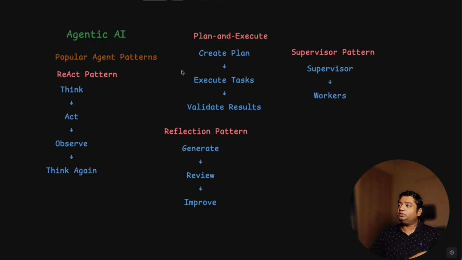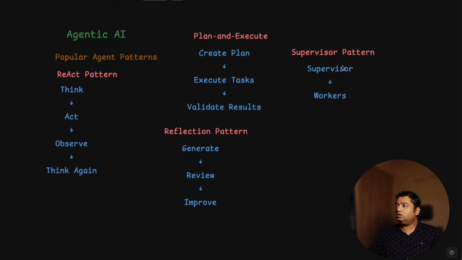The other is plan and execute. Plan and execute is generally used for scientific evaluation and mathematical things. It will create a plan, execute it, and then validate the result. The other is the reflection pattern, used on the code review side. It will generate, review, and improve itself. For example, you have to create the lineage of a system. Whenever it encounters a new kind of integrated system and tries to create the lineage, it will look into the output of its result, and then accordingly improve the full lineage. That's one example of the reflection pattern.